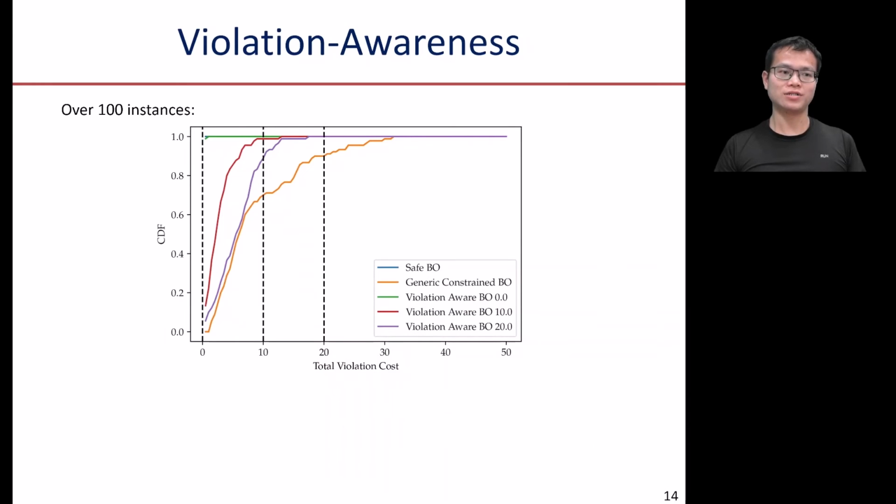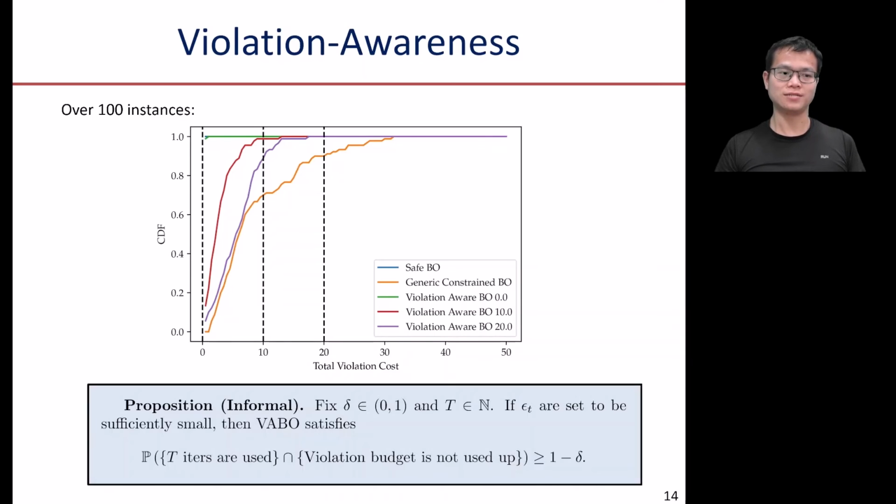We run our algorithms over 100 different instances, and we observe that in most instances, we do not use up the violation cost budget. Indeed, we can theoretically show that for any small delta, if we set epsilon to be small enough, then our VABO satisfies that we do not use up the violation cost budget with very high probability.